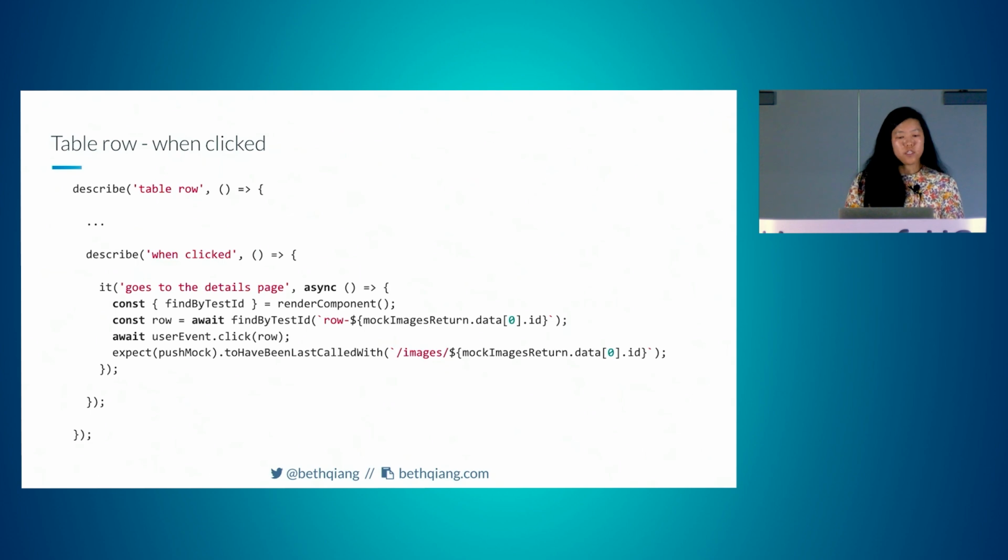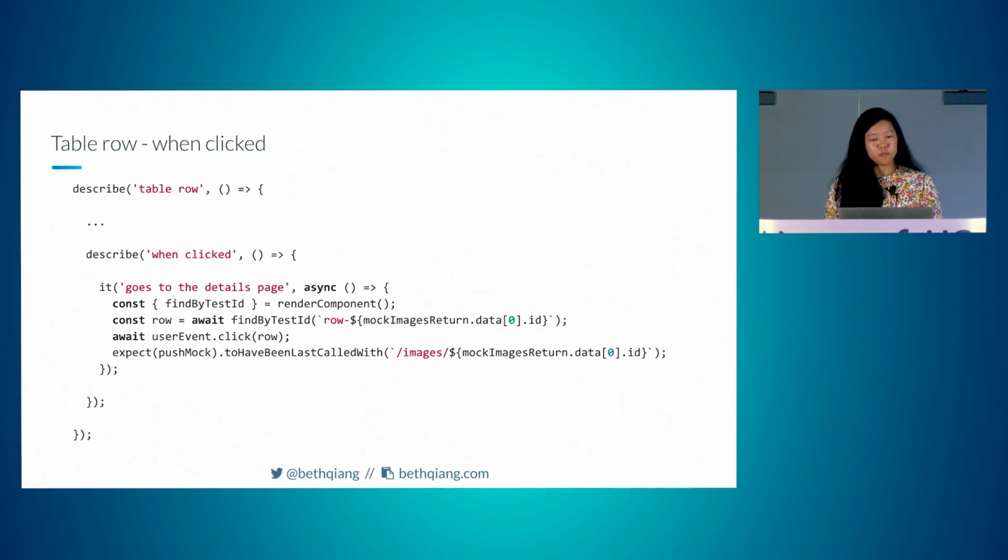And then when a table row is clicked, it goes to the details page. Each row has a test ID on it. So we're finding the first row based on that test ID, using user event to click on the row, and then expecting push mock to have last been called with the new URL that it goes to.